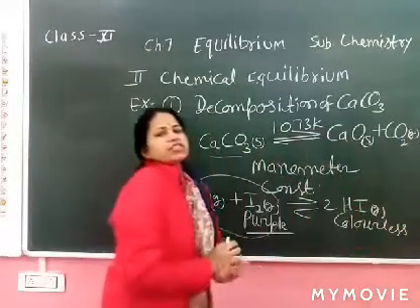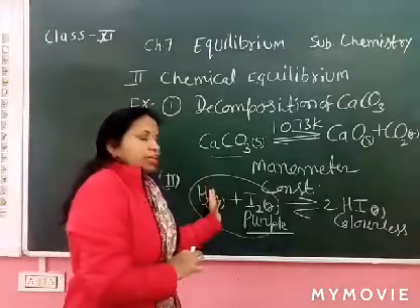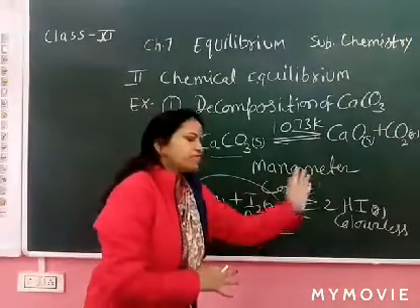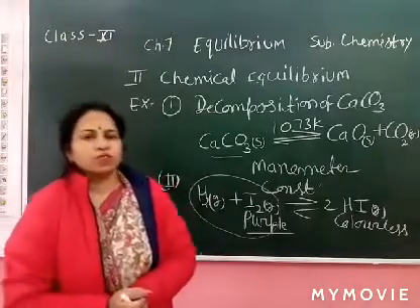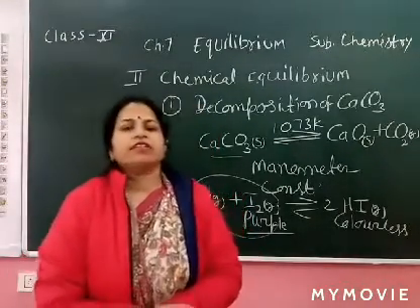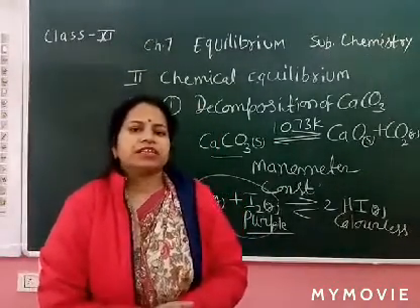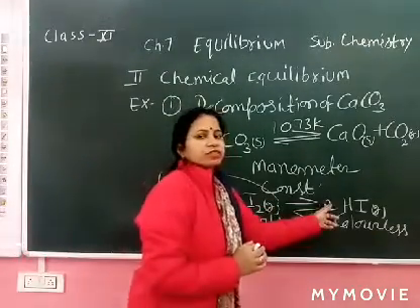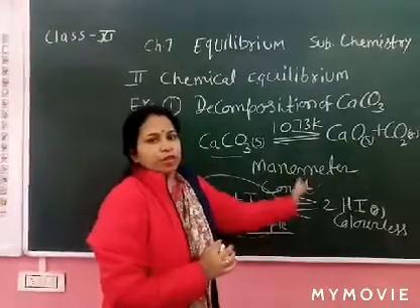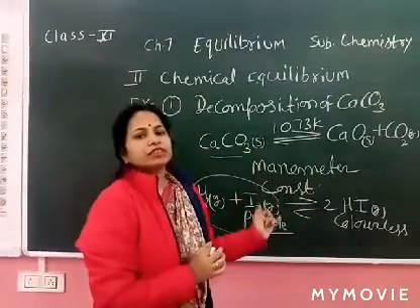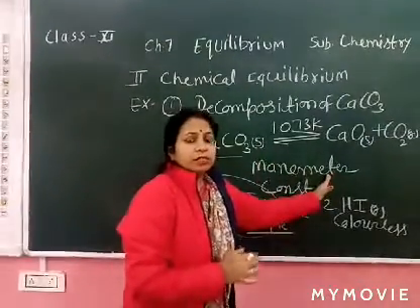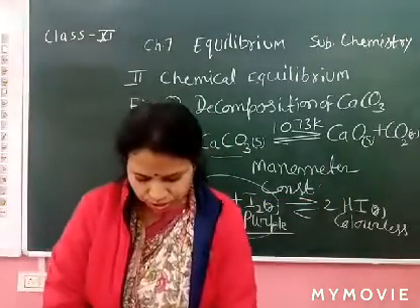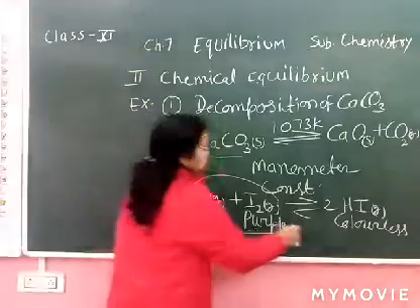So what happens in this condition? Still reactant is left, and after some time the intensity of the color becomes constant. Reactant is present in less amount and product is formed. Reactant converts into product, reactant decreases and product increases. But at a particular temperature, the temperature for this is 717 Kelvin,